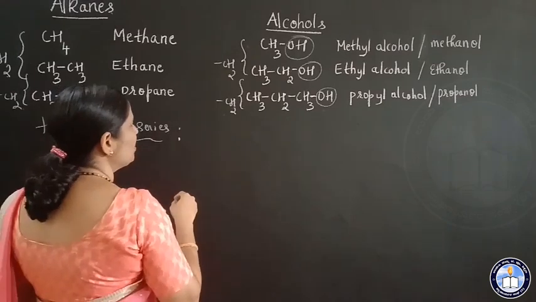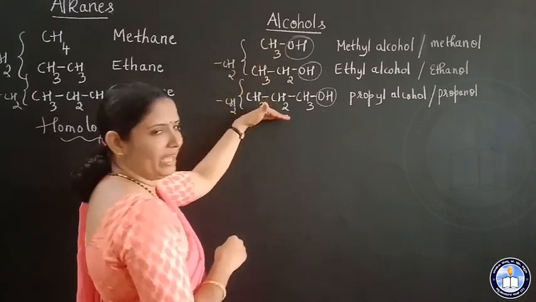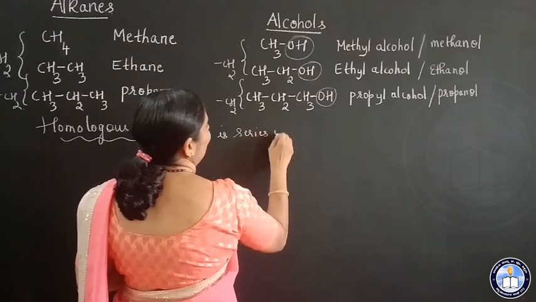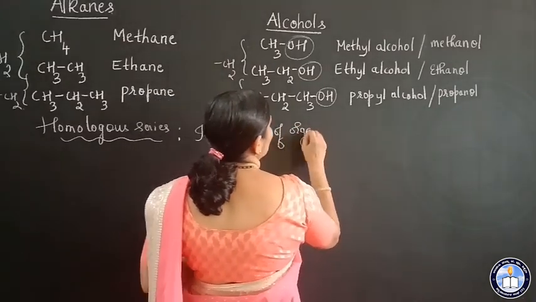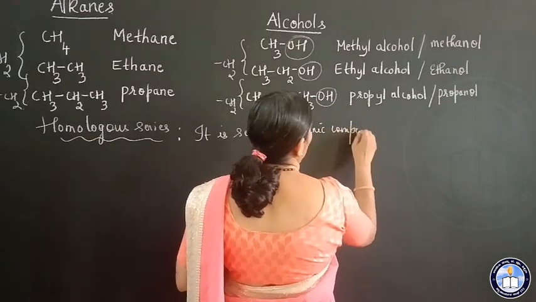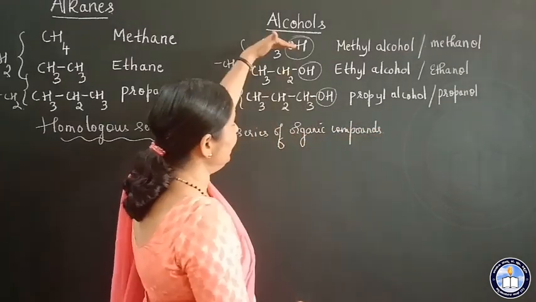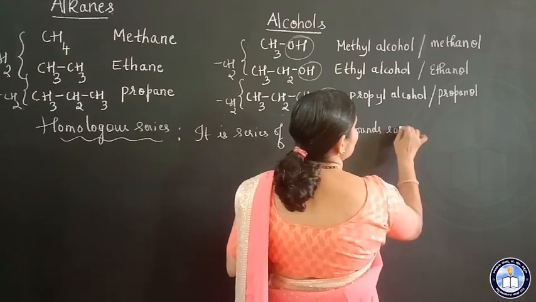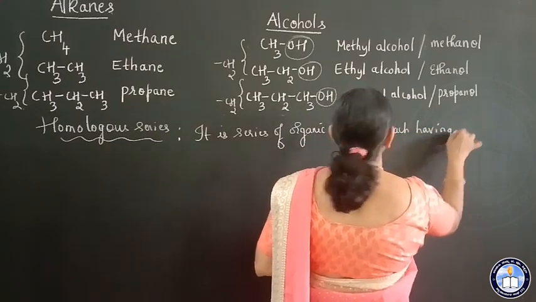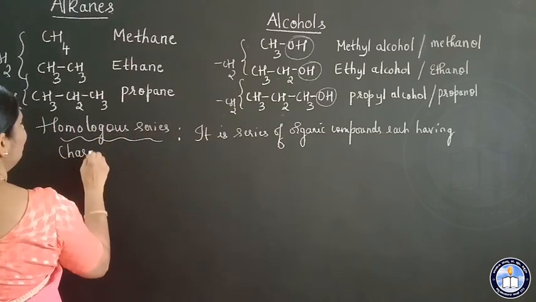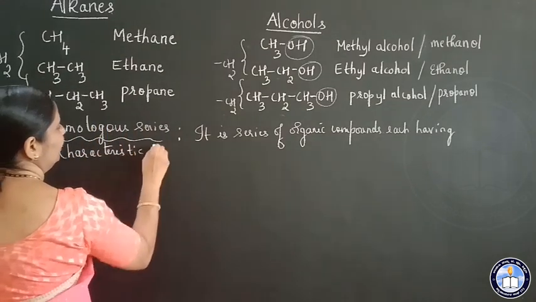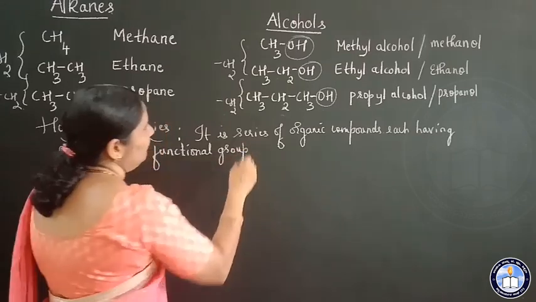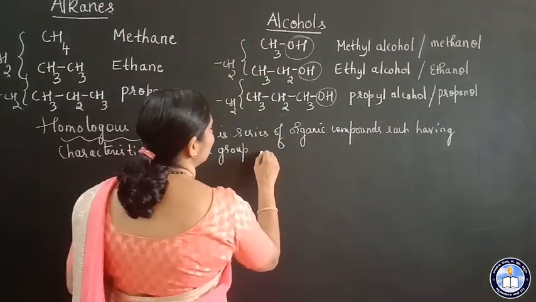So the definition for homologous series is, it is series of organic compounds, each having characteristic functional group which differ by what?